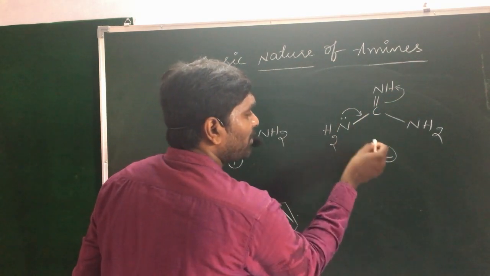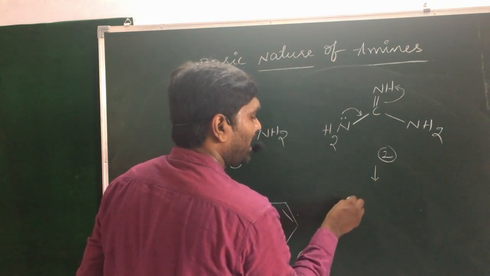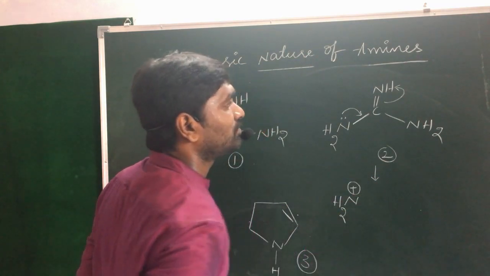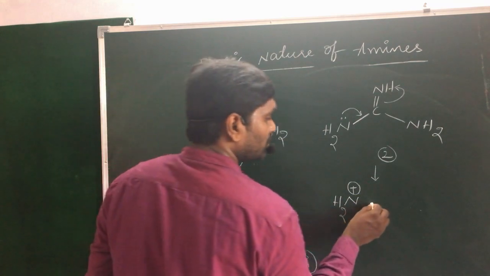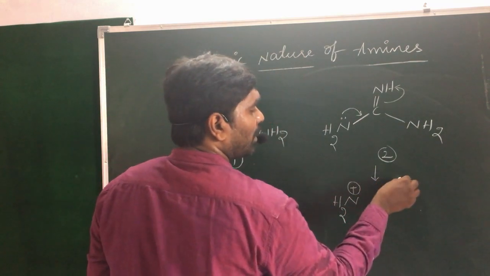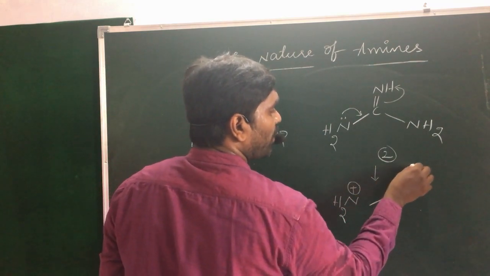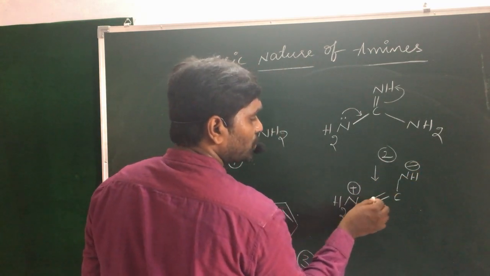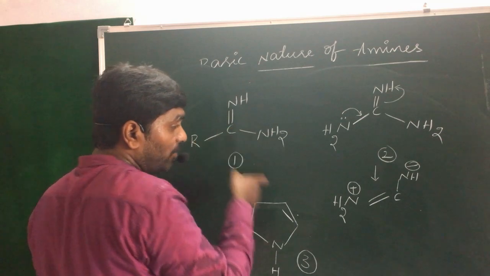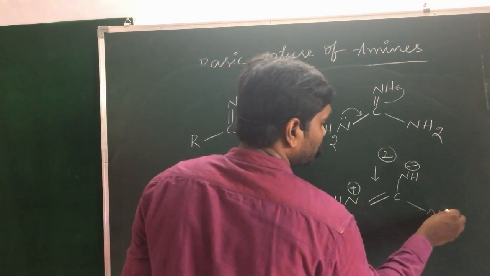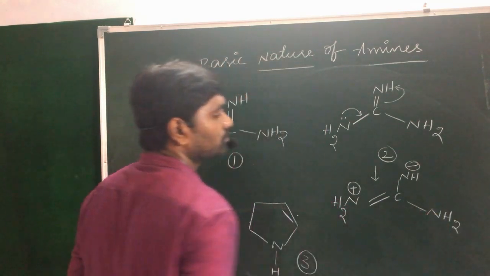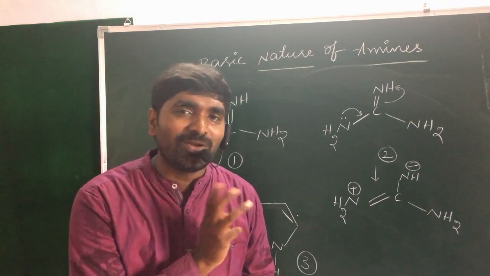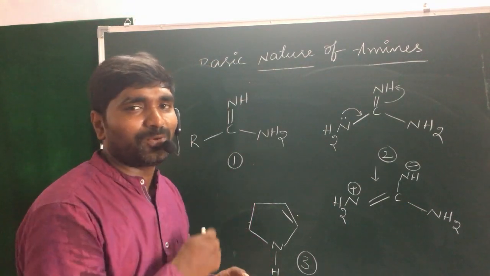So this nitrogen loses the pair of electrons, hence acquires the positive charge, and the other nitrogen acquires the negative charge. A double bond is formed between nitrogen and carbon, and NH2. Three resonating structures are possible with the three nitrogen atoms.